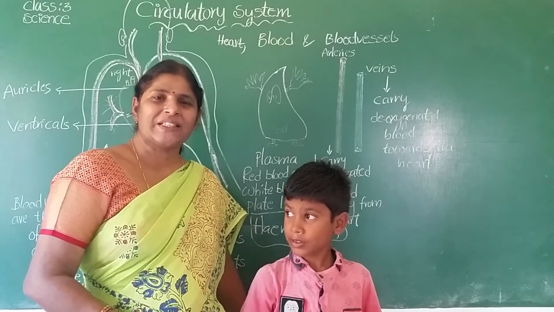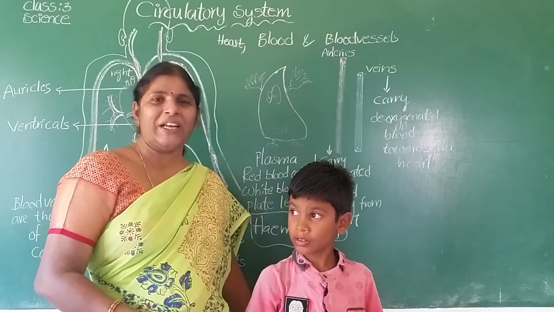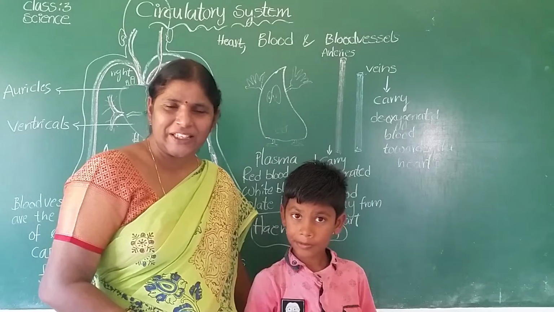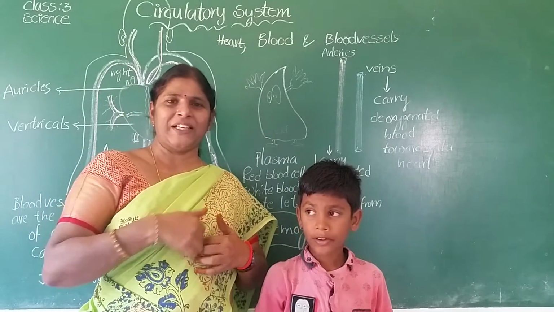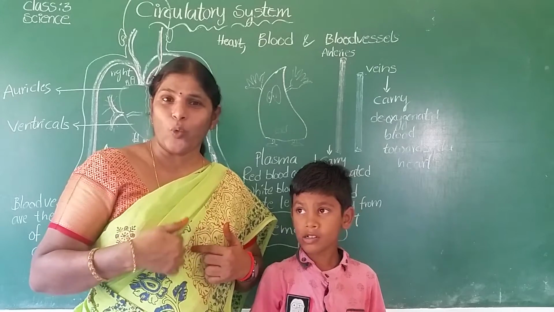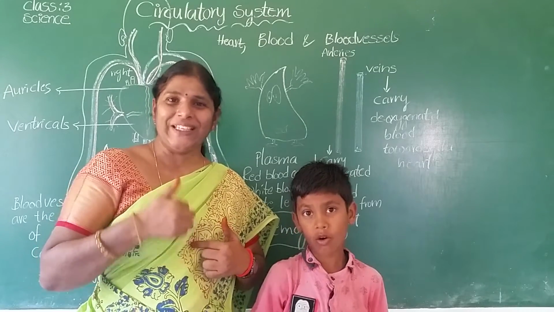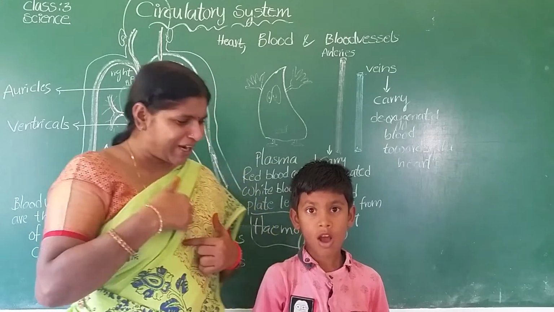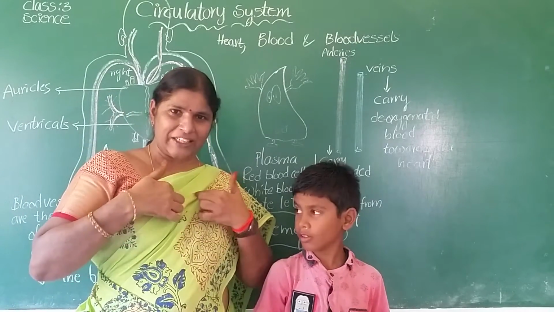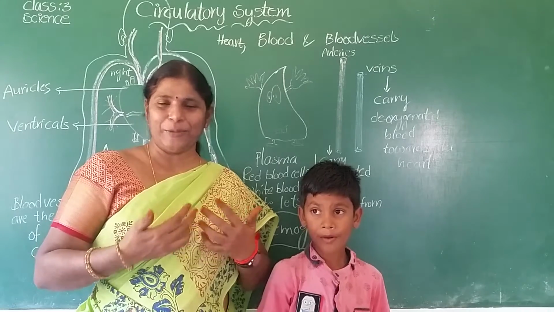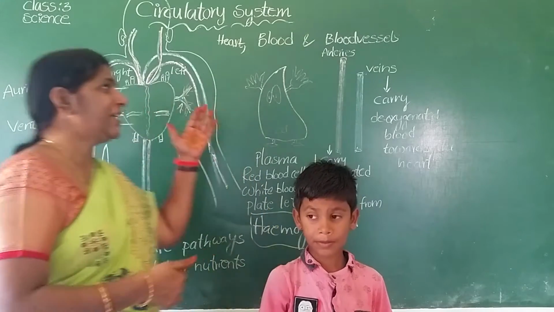What is the main organ present in the circulatory system? Here, one organ is present. What is the symbol of love? Yes, you are right. Heart. Which organ is present here? Heart is present here. So, the circulatory system.